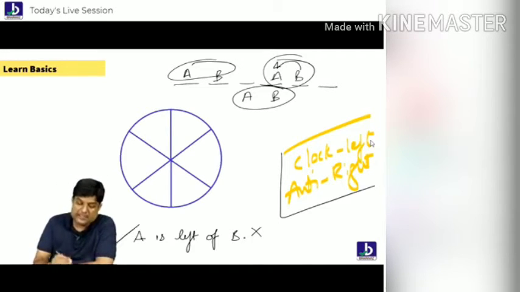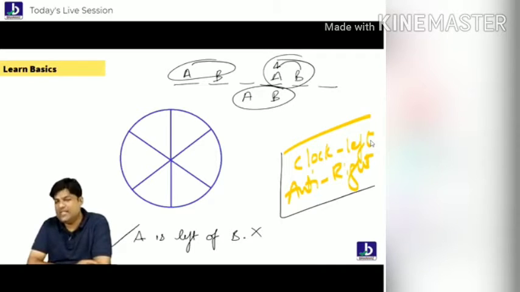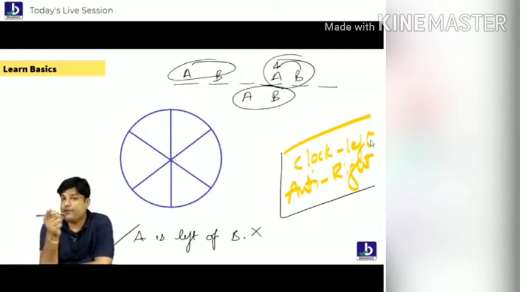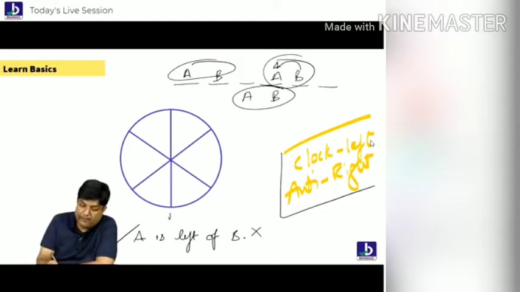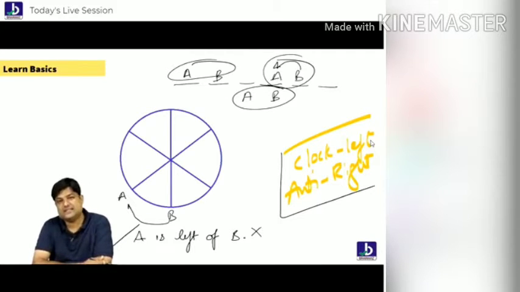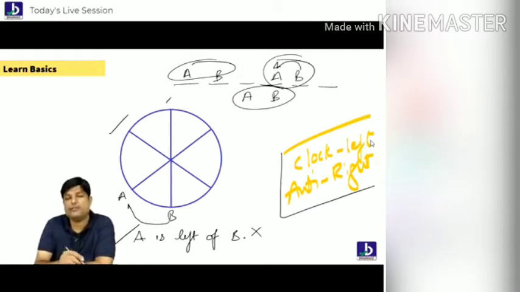But in circular, it's a very good point. Why? I'll tell you. A is left of B. Don't forget that. A is left of B. Yes, you can start with these kind of statements. You might be thinking, sir, you can start from here also. Yes, you can start from here also. Why? Look here. Suppose A is left of B, you are writing like this. Suppose my question is, who is opposite to A? That fellow will be straight away sitting over here.